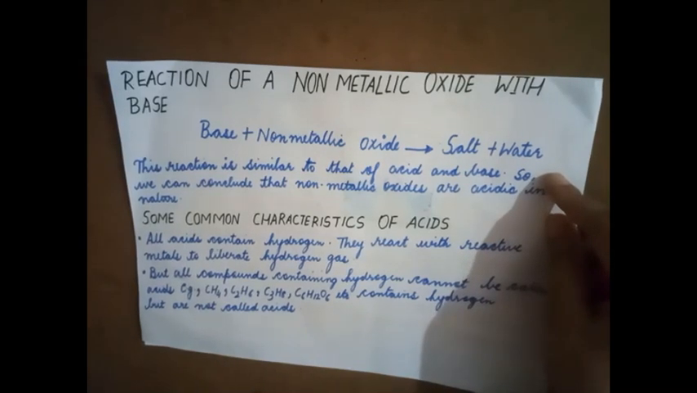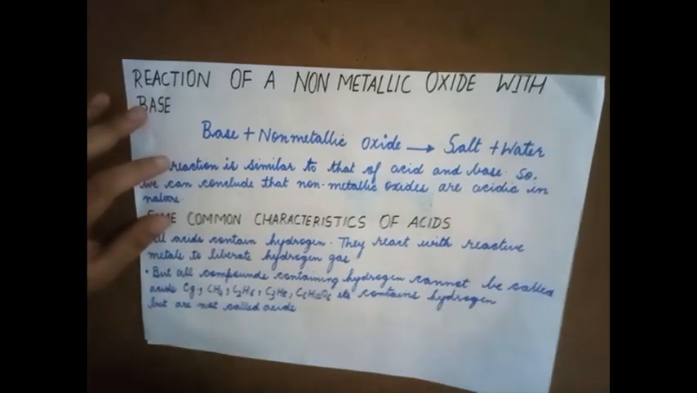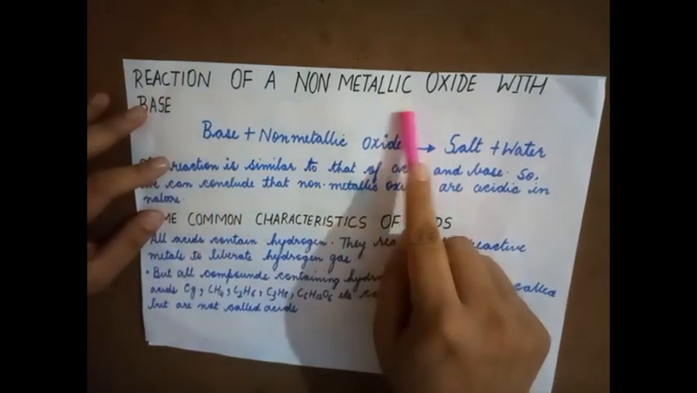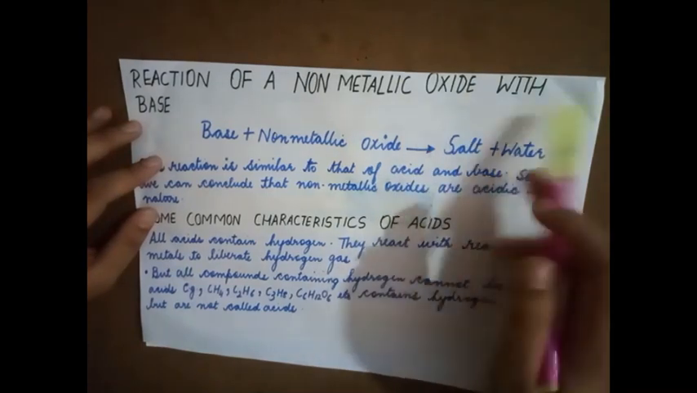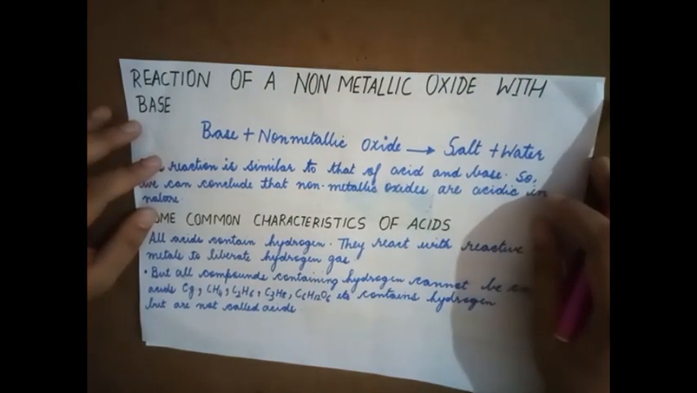Good morning, students. Today we will move on to the next topic, that is reaction of a non-metallic oxide with a base. Now what is this non-metallic oxide? Non-metallic oxides are gases at room temperature, and when they are dissolved in water, they are acidic in nature. Example, carbon dioxide, sulfur dioxide, nitrogen oxide. These are all examples of non-metallic oxides.